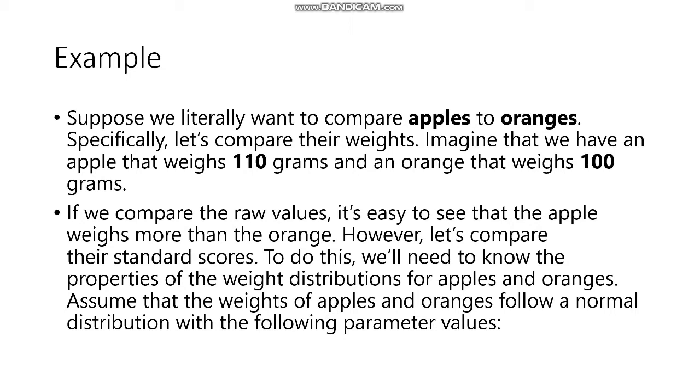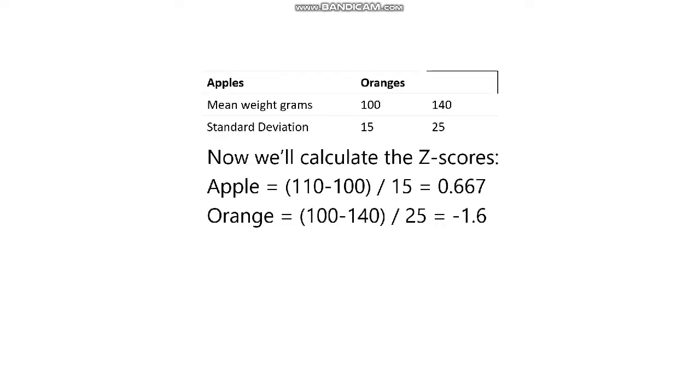To do this, we need to know the properties of the weight distribution for apples and oranges. Assume that the weights of apples and oranges follow a normal distribution with the following parameter values. Mean weights: 100 for apples and 140 for oranges. Standard deviation: apple 15, orange 25.